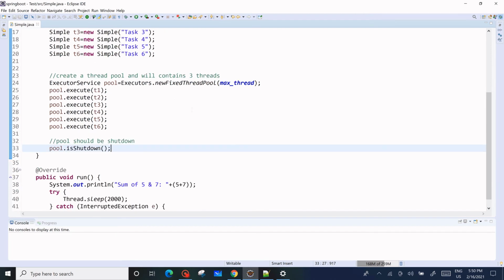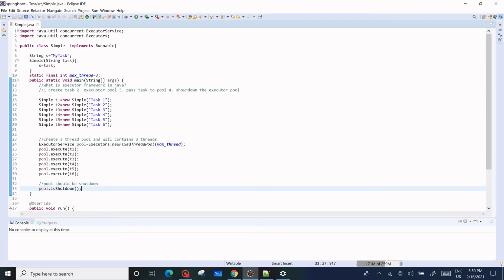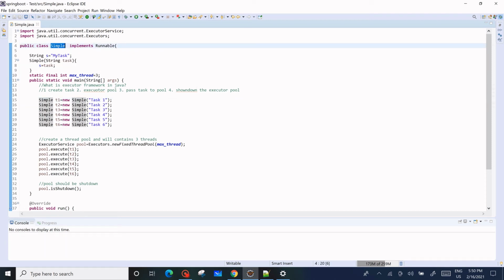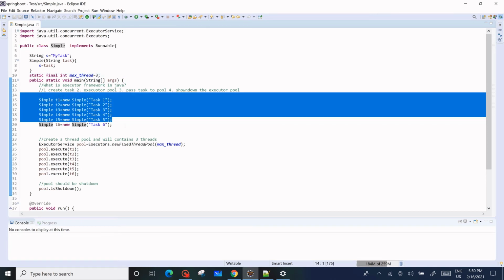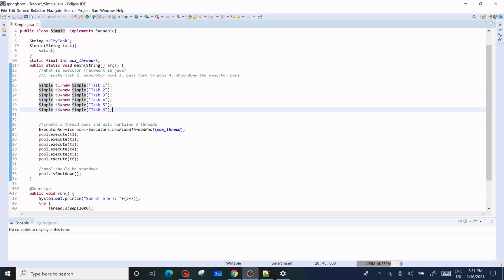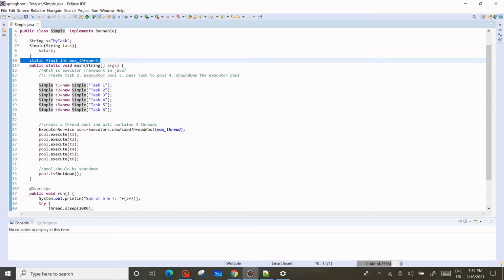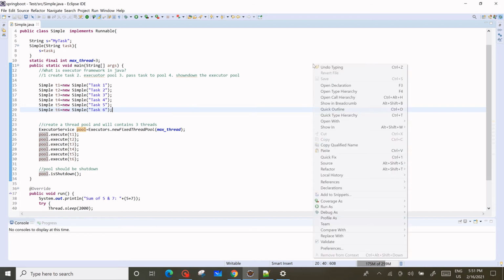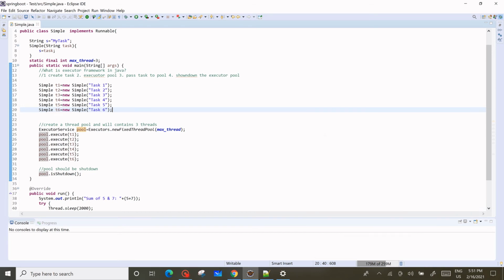Let me zoom out first so you can understand. See what we have taken: a very simple class that implements Runnable as an interface to create the thread. These are the tasks we have created, and we have created threads and passed a task to each thread. We have a maximum of 3 threads, so we have created Executors.newFixedThreadPool, a fixed number of threads. In the pool we now have 6 threads, and now we are going to run. Let me zoom in.